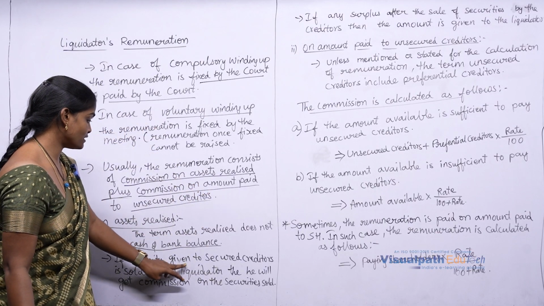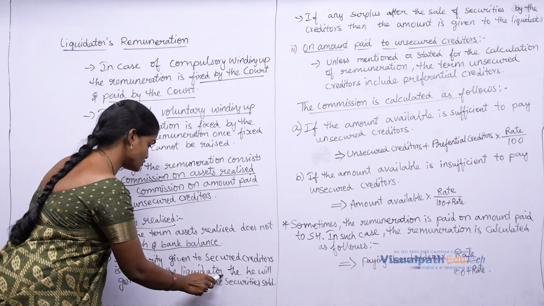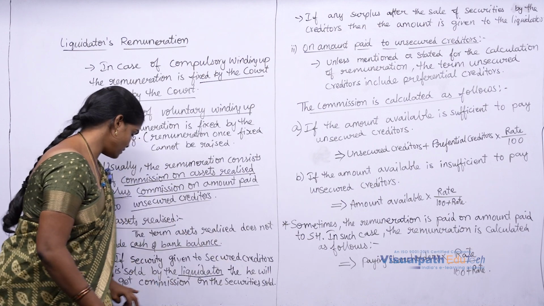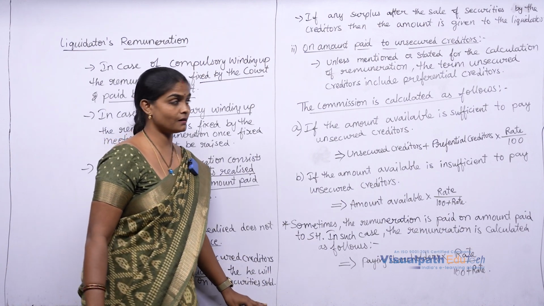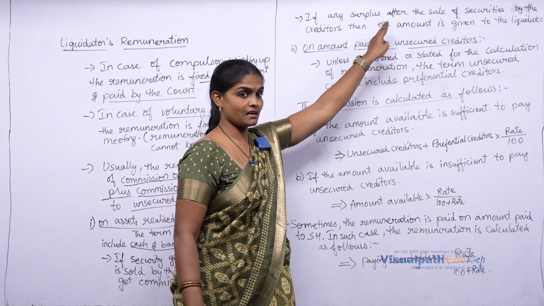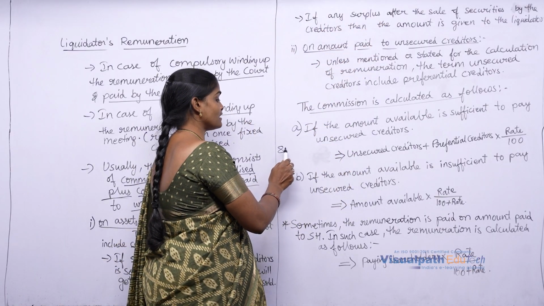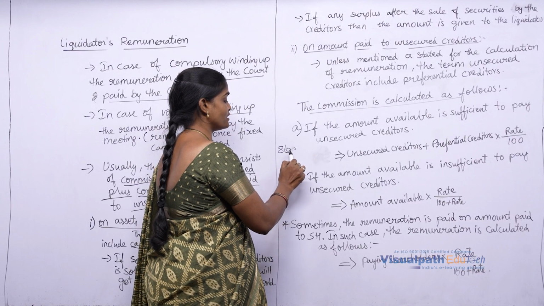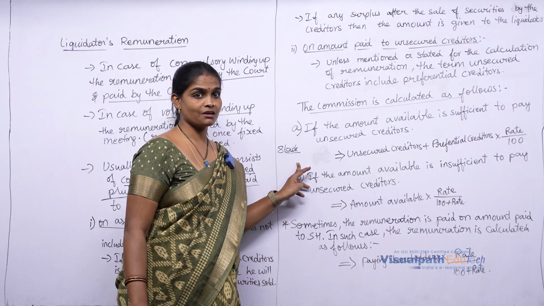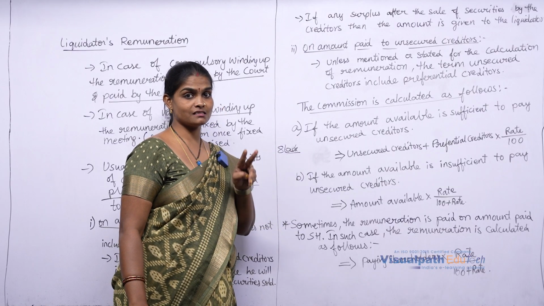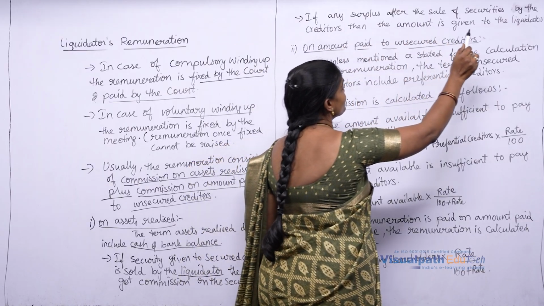If the security given to secured creditors is sold by the liquidator, he will get commission on the security sold. And if there is any surplus after selling, for example, the loan amount is 8 lakhs and the asset value is around 10 lakhs, after making payment to the secured creditors 8 lakhs, 2 lakhs is surplus. That surplus amount also will be given to the liquidator.